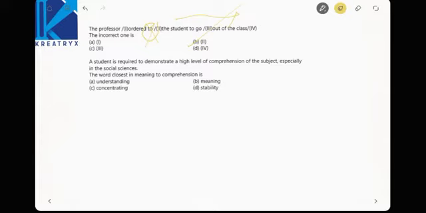Right, next. The student is required to demonstrate a high level of comprehension of the subject, especially in the social sciences. The word closest in meaning: what is the meaning of comprehension? Making easily understandable. Now everybody got the answer. Option first one.